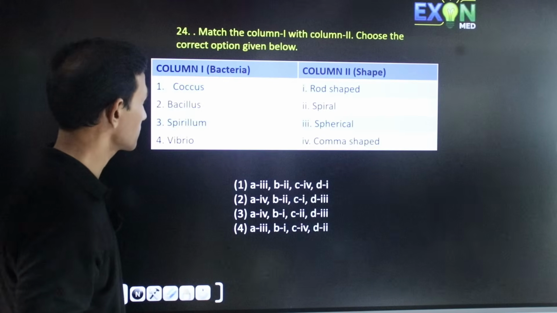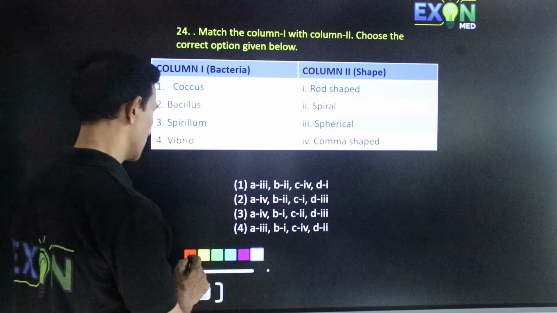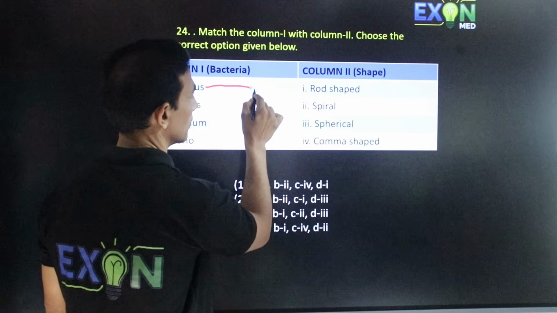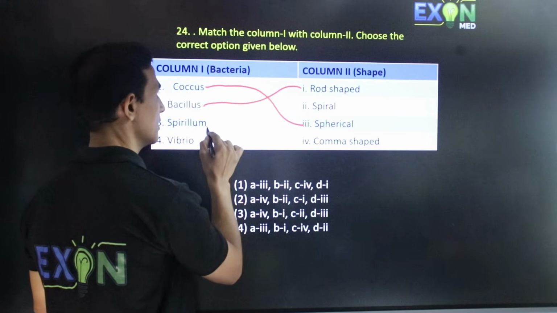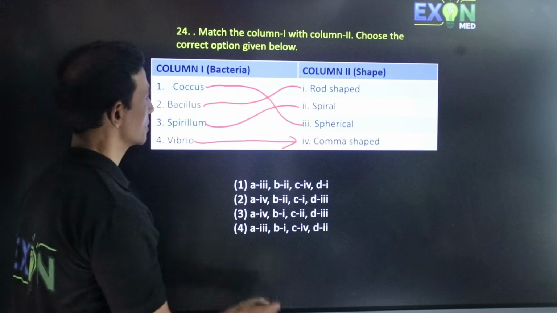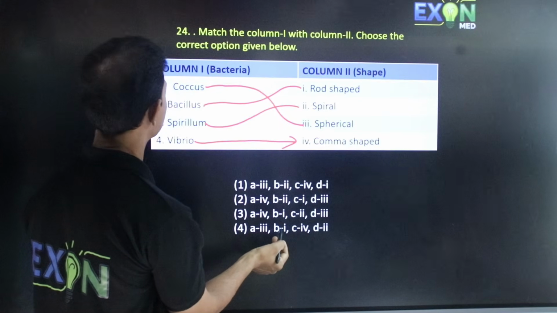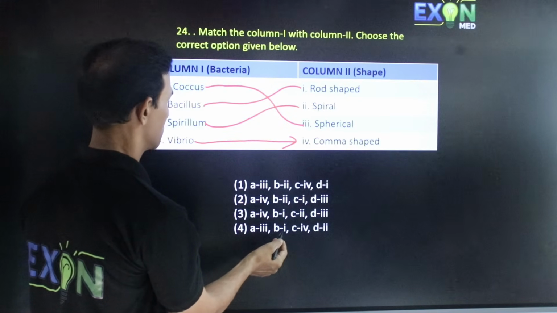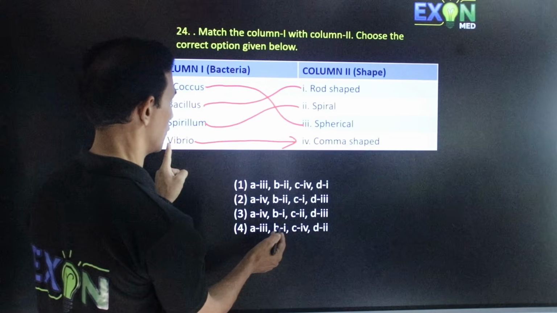Match the shapes of the bacteria. Cocci bacteria are spherical. Bacilli bacteria are rod shaped, spiral bacteria are spiral like, Vibrio are comma shaped. So first one, third. So here there are two, and the second one, bacilli, is 1. So the correct answer will be the fourth one.